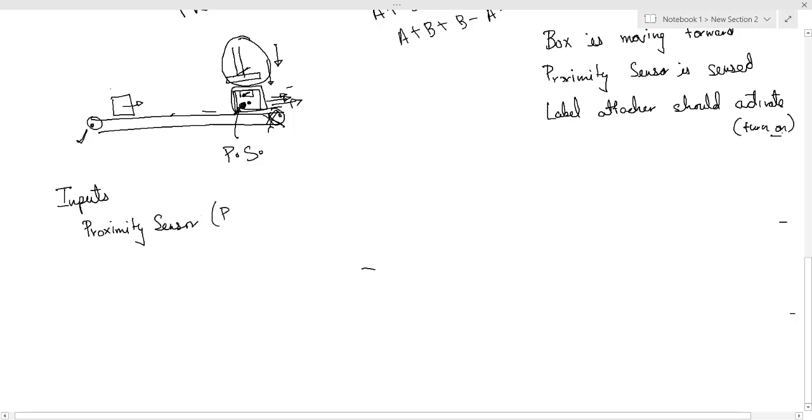For now we will call this PS. What is the output? The output is your label machine. Okay, label attacher. I'm giving it any name right now. Let us call it LA. Right, now how to draw this circuit?